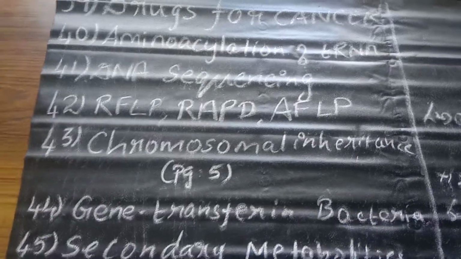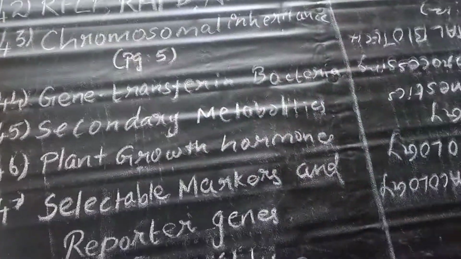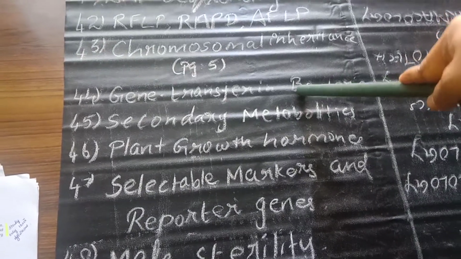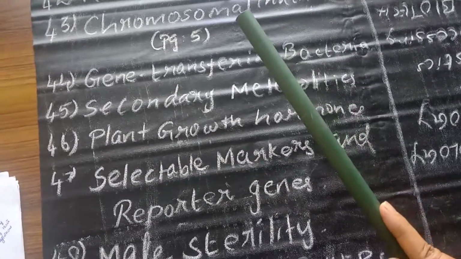Next thing is gene transfer methods in bacteria. What are the different types of gene transfer methods, like transduction, transformation, and conjugation.